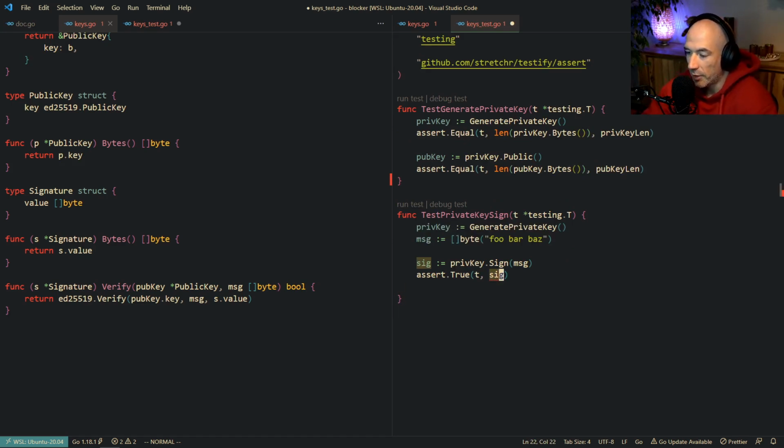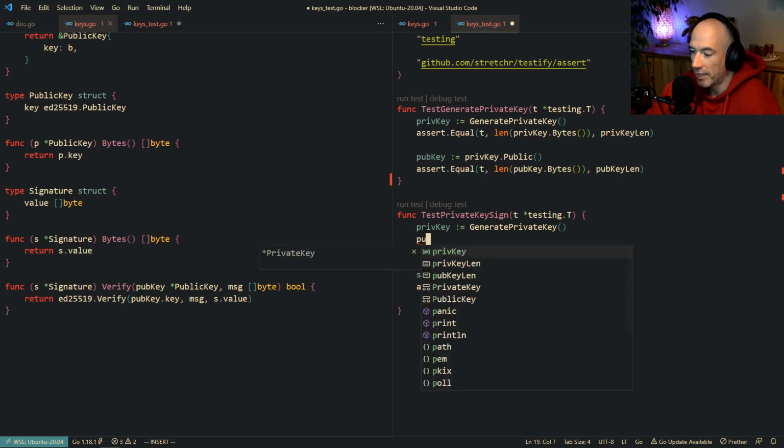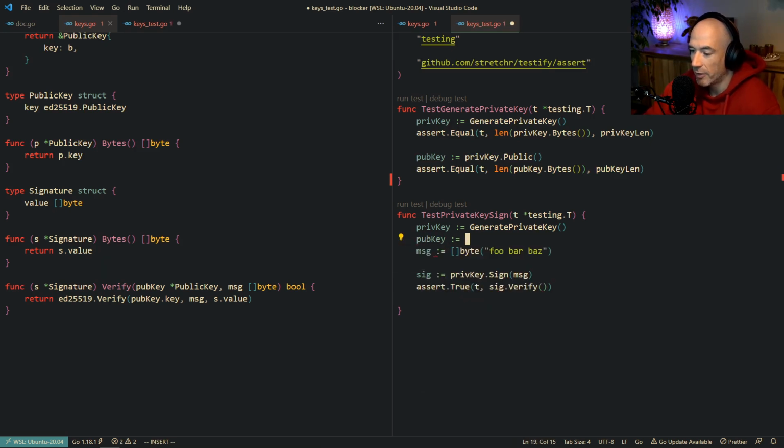So we're going to assert that the signature verifies. Let's make our pub key real quick here. So it's going to be priv key public like this, and then we're going to say verify the pub key, the message. That's fine. That's the only thing we need.